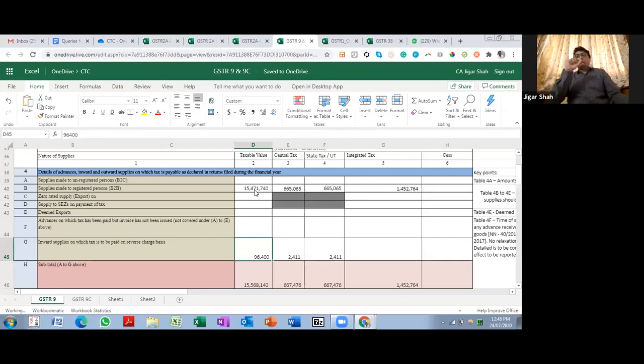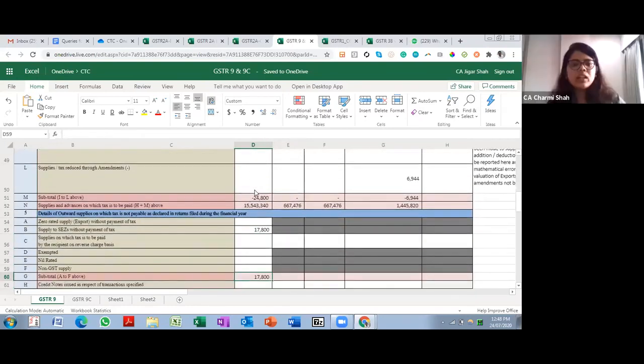As soon as you report that figure in table 4G, you will see that it is not matching with your tax payable in table 9. From there on, you need to update your table 9, and then there will be a difference between tax payable in table 9 and what you have already paid. The differential has to be paid through DRC 03.